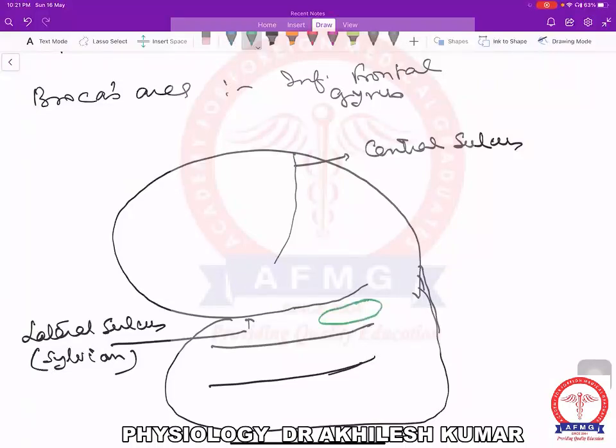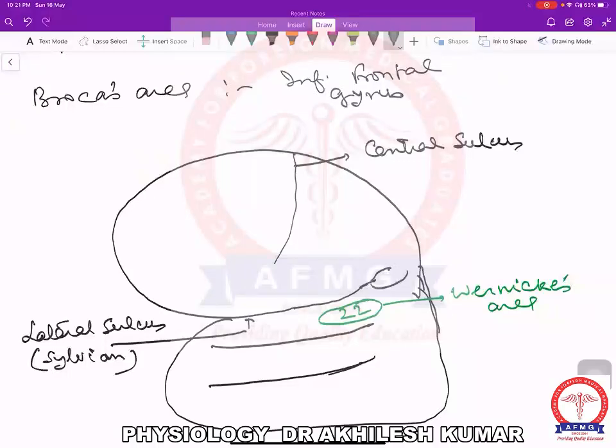This is area number 22, called the Wernicke's area.